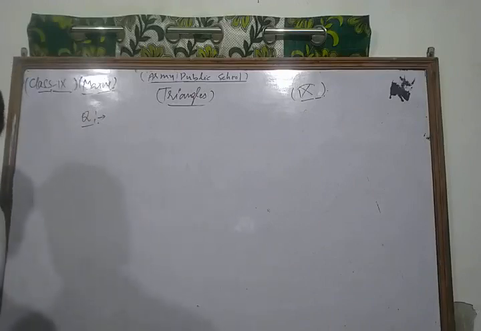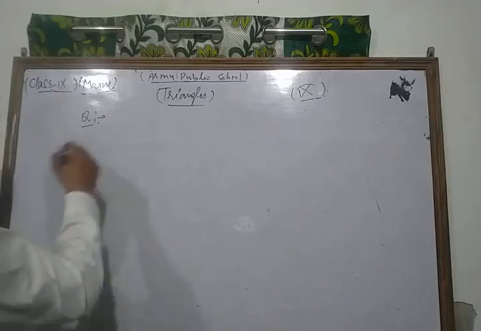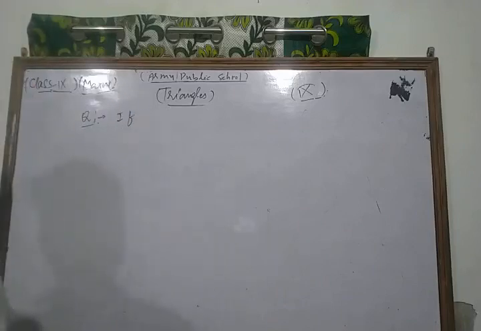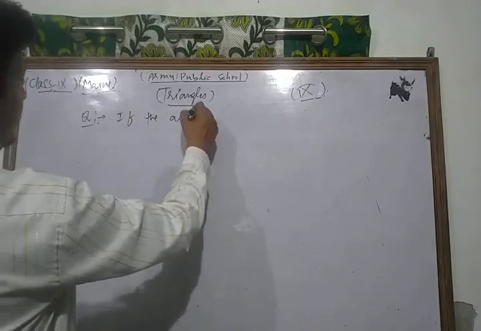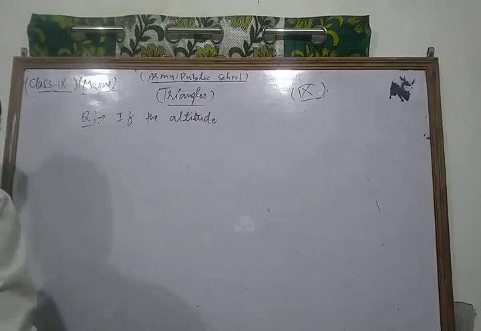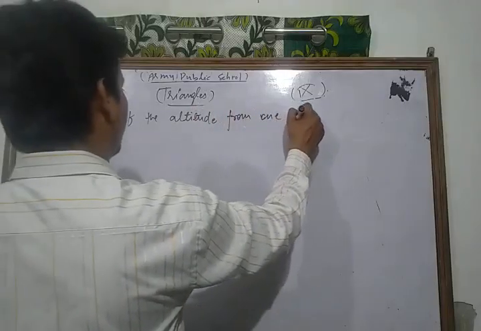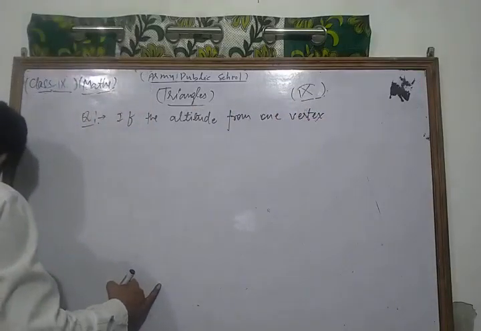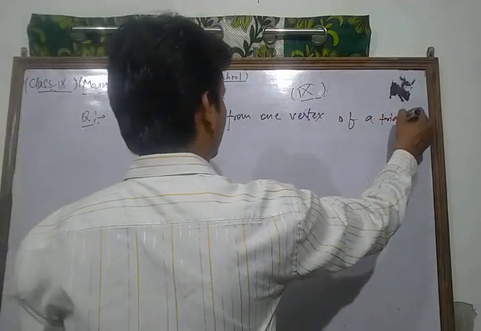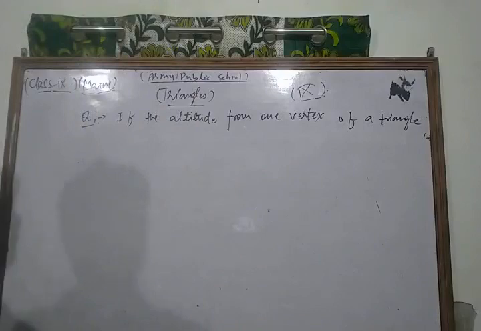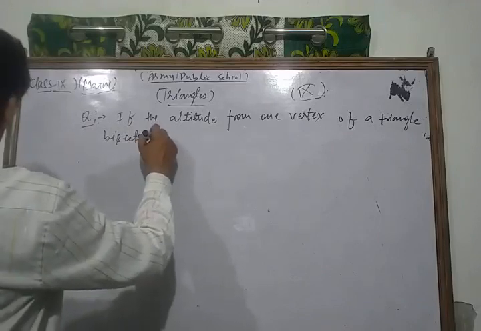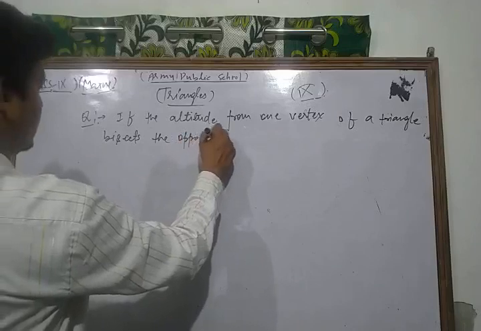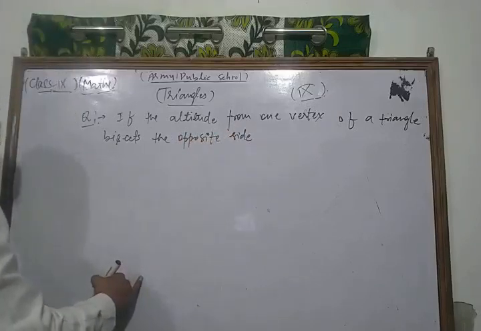Let us take a very important question of the NCERT exercise. The question is: if the altitude from one vertex of a triangle bisects the opposite side, then the triangle is isosceles.